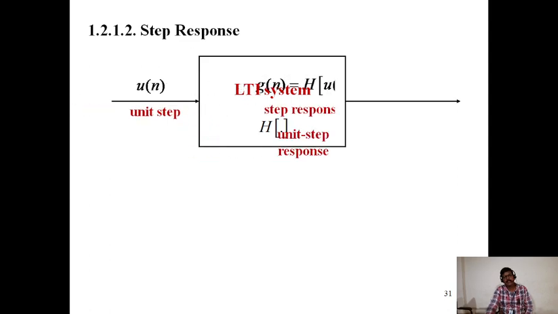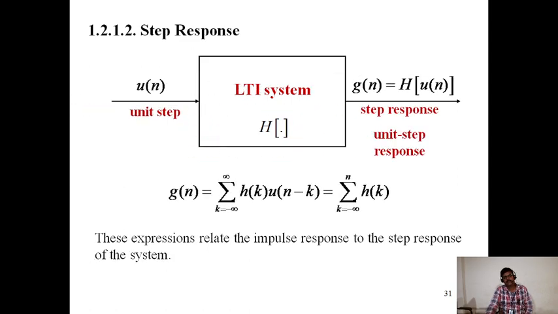Step response. Here, unit step response. If the LTI system input is a unit step, then we get the step response g of n, which is equal to the system's response to u of n. Unit step response: g of n is equal to sigma k equals minus infinity to infinity of h of k u of n minus k.